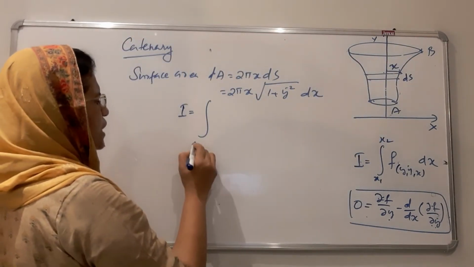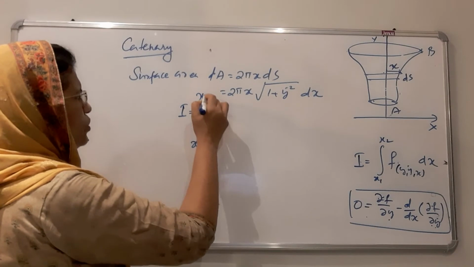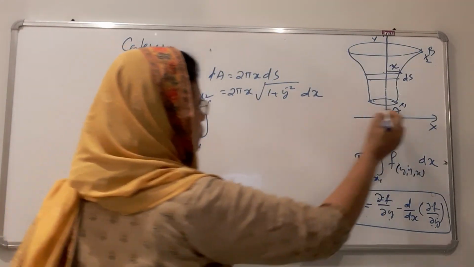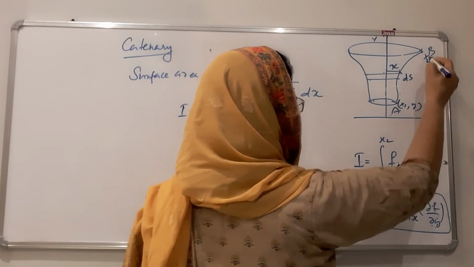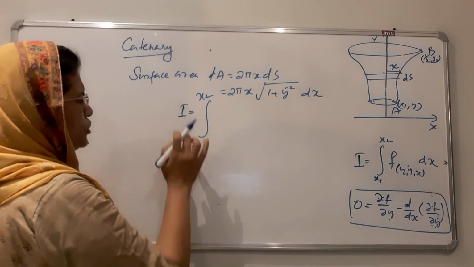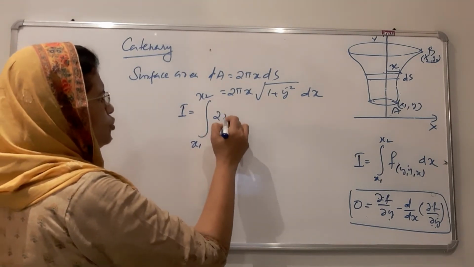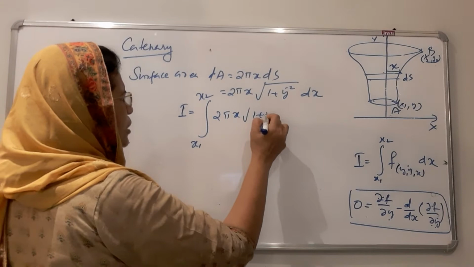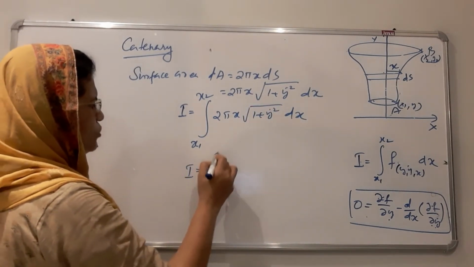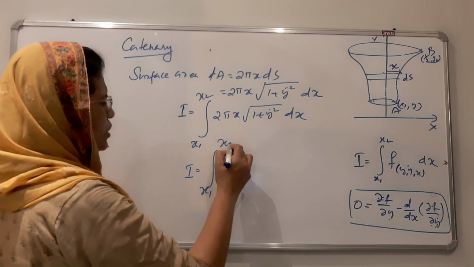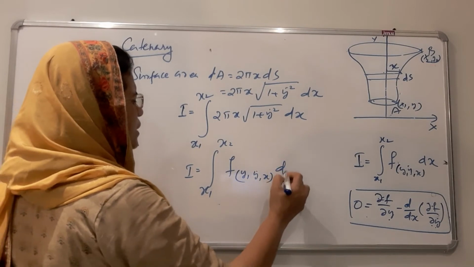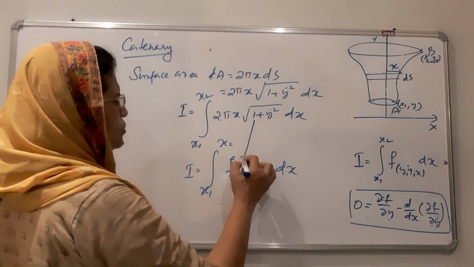Therefore the total surface area is, from x1 to x2, from this point x1 y1 to this point x2 y2, I is equal to the integral from x1 to x2 of 2 pi x square root of 1 plus y dot square dx. This is in the usual form, I is equal to the integral from x1 to x2 of f of y dot, x dx. Here f is equal to this much.